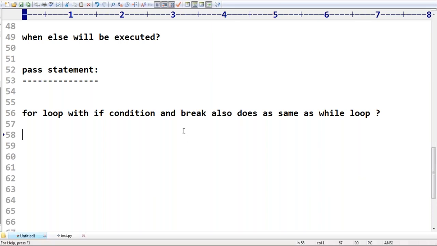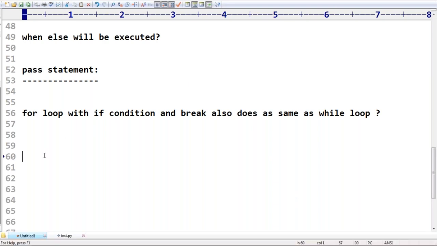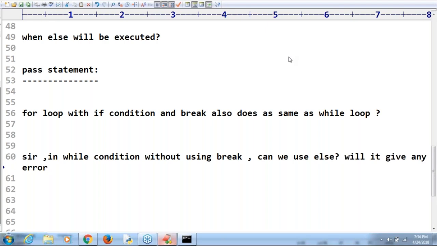What is the next? Some people are asking one more. One minute, please. Another doubt. Srivani is asking a doubt. Can you please observe that? Sir, in a while loop without using break, can we use else? Will it give any error? No problem at all. You can use else. Even if you are not using a break statement, you can use else. No problem at all.